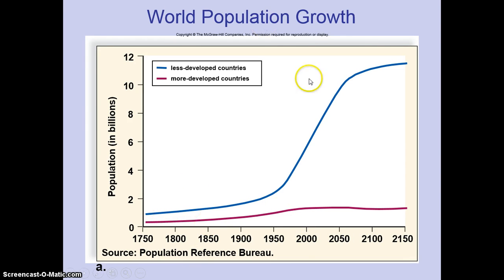And we can see from the graph that we see a gradual increase in number around 1950, 2000. So we're increasing. We see a little bit of a dip down projected here around 2050 to 2150. Did you notice what happens to the world's population when we look at the less developed countries? We see this huge increase in world population due to less developed countries. And we're going to talk about the reasons for that.